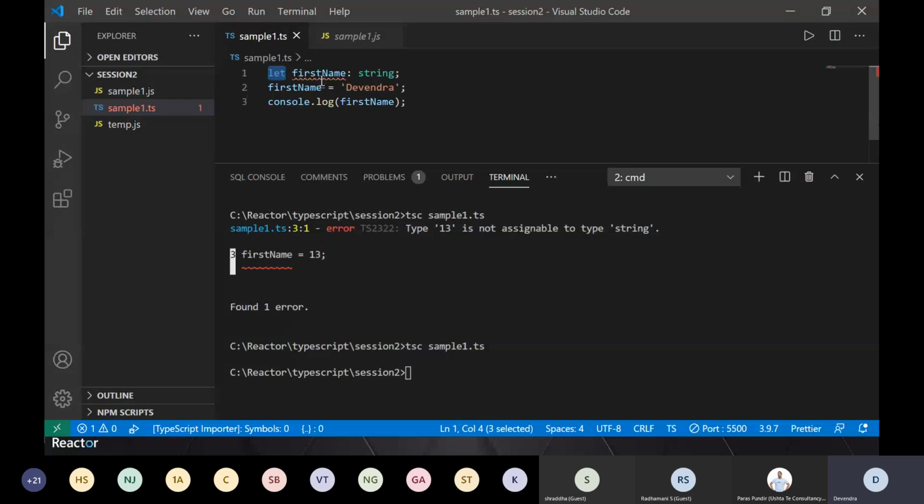Okay, ignore this underline if you are using Visual Studio Code. It is coming because Visual Studio Code is looking at both these files from a project perspective and saying that this name is already defined. See, this is the error. So if I close it, this error will go away, but you can ignore it safely. Okay, so this is how my JavaScript is generated, and I saw that the JavaScript has got var.